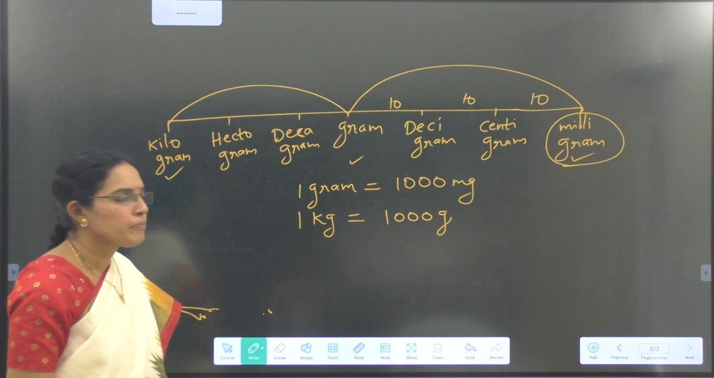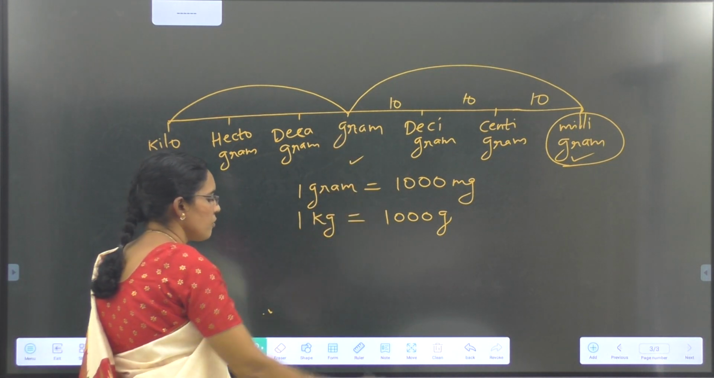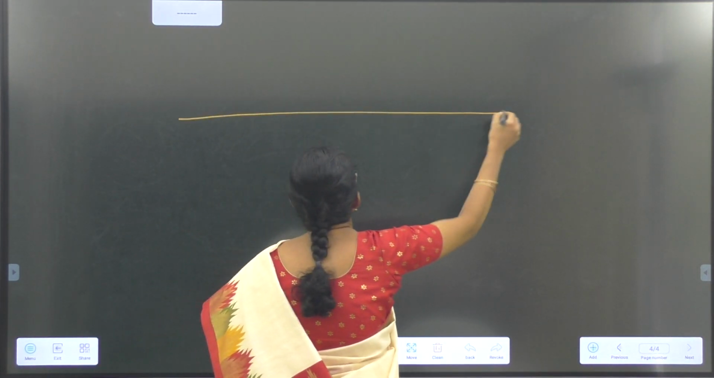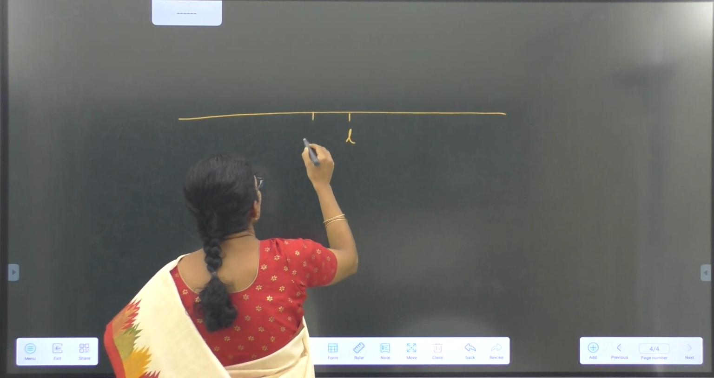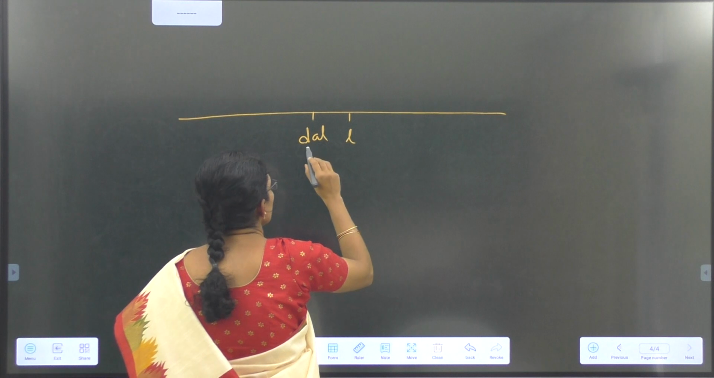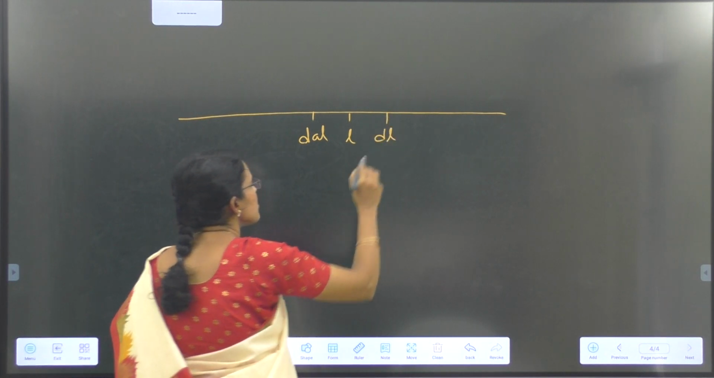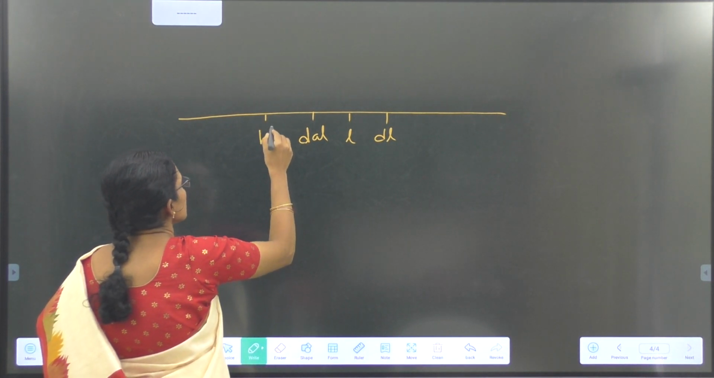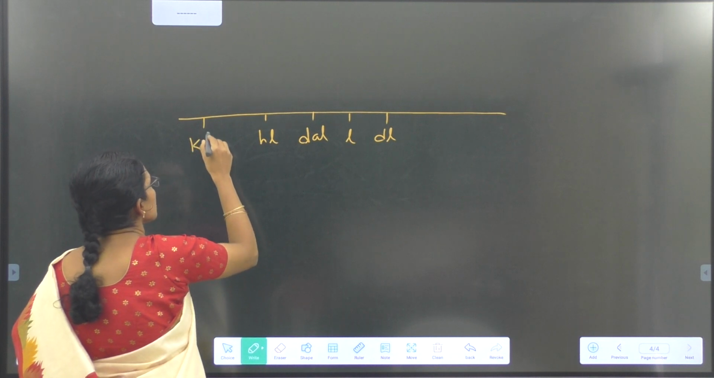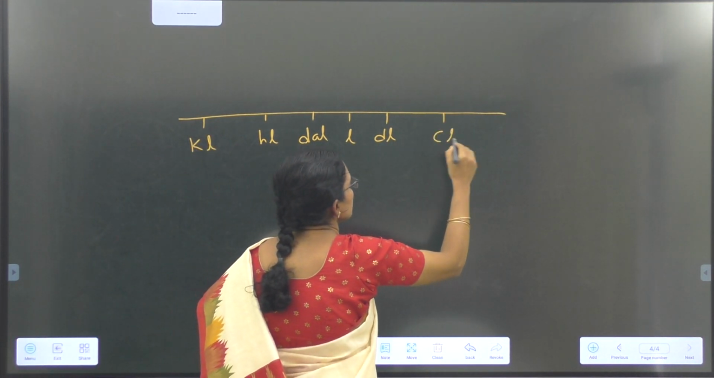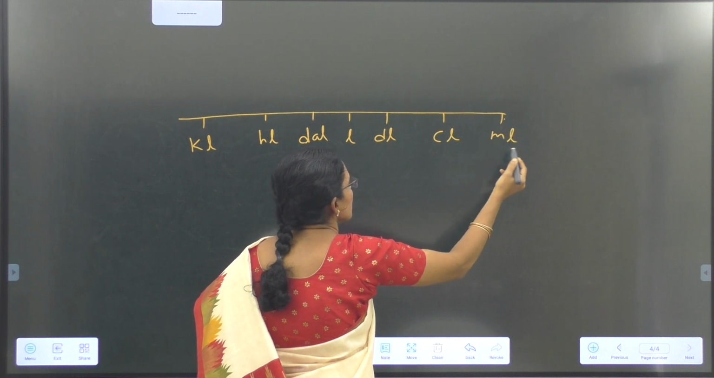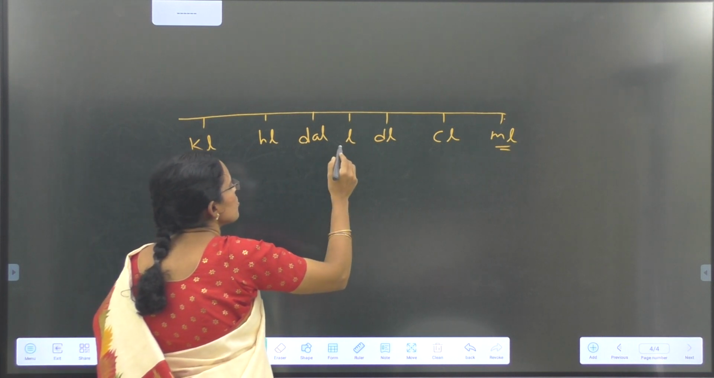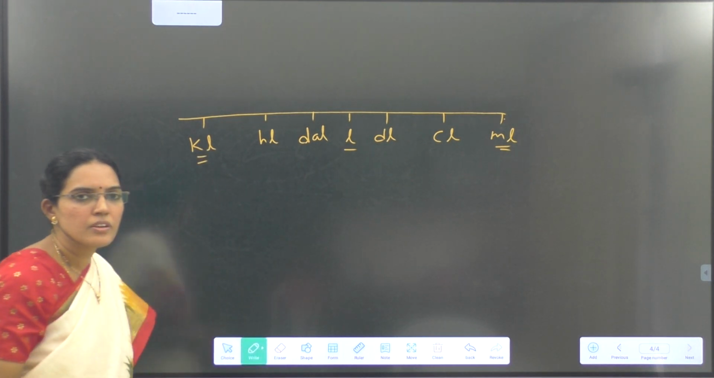This is about the weight. If the unit is liter, then the 7 units are: this is liter, decaliter, DAL, and deciliter is DL, short form, remember. Deca is DAL, then hectoliter is HL, then kiloliter is KL, and then centiliter, then we have milliliter. The smallest unit is milliliter and the largest unit is kiloliter. Generally we use liters, milliliters and kiloliters.